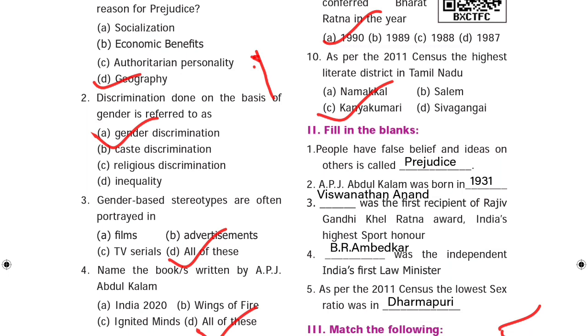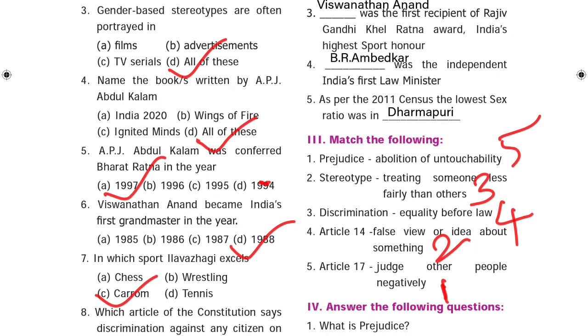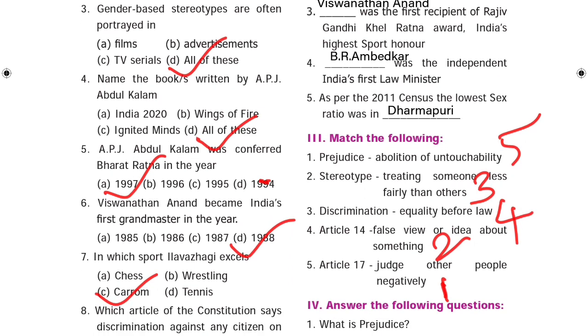Next two, discrimination done on the basis of gender is referred to as: answer, gender discrimination. Third, gender-based stereotypes are often portrayed in dash: all of these. Fourth one, name the books written by A.P.J. Abdul Kalam. Answer, all of these.